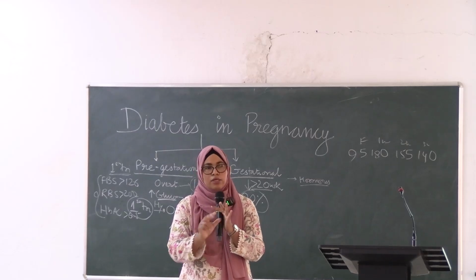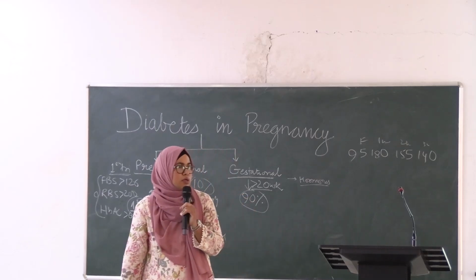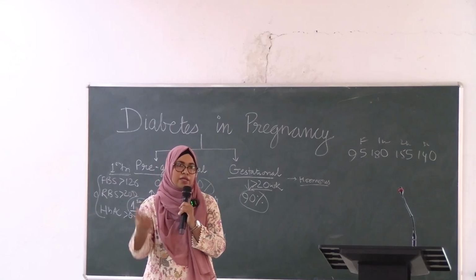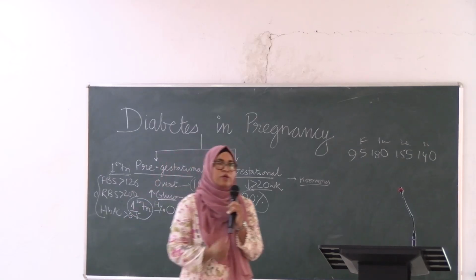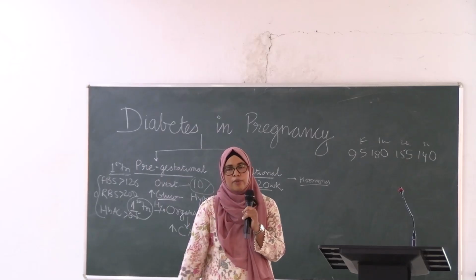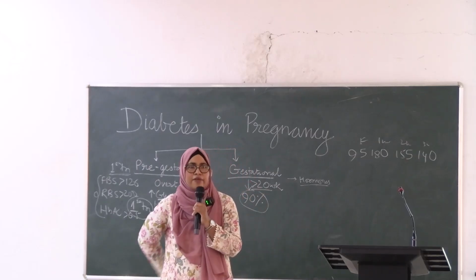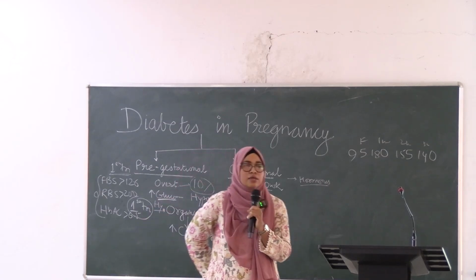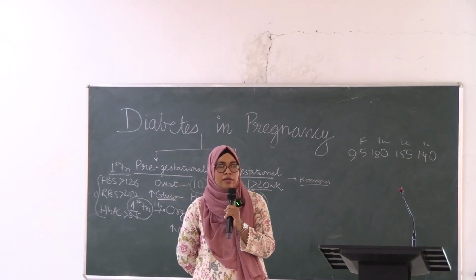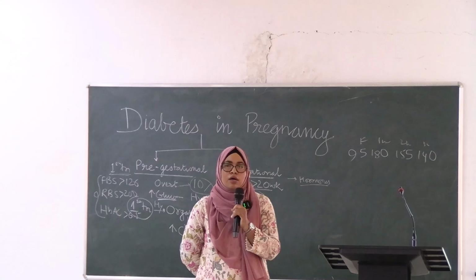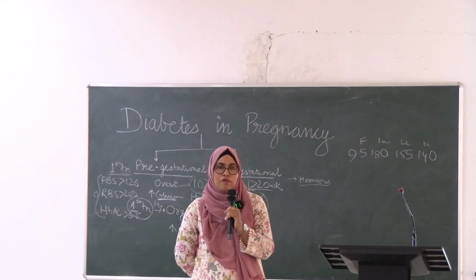Okay, insulin dosing I already told you, but nowadays normally if you are posted in periphery, you don't have access to insulin, because insulin should be kept in the fridge. There is a specific temperature requirement. If you can't do that, you can advise the patient OHA, because bad glycemic control is worse than glycemic control on OHA. So if you don't have access to insulin, or patient is not ready to take insulin, you will advise OHAs, metformin. Okay.